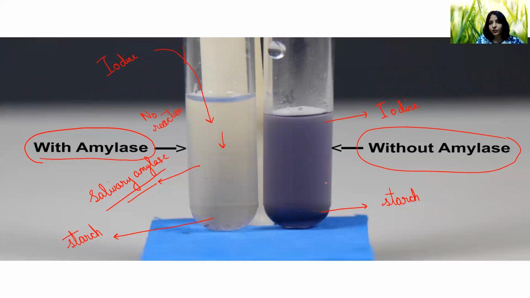Okay. While if you see here we have added the starch. Here we have added iodine. Iodine is giving the blue-black color because starch is present here. Okay. So we are getting the blue-black color. So what does this show? That the salivary amylase is capable of breaking down starch even outside the living organism.